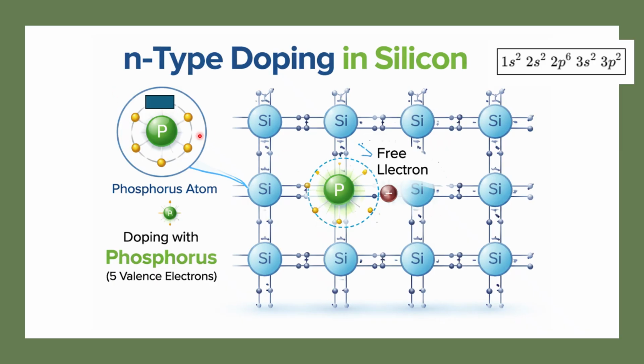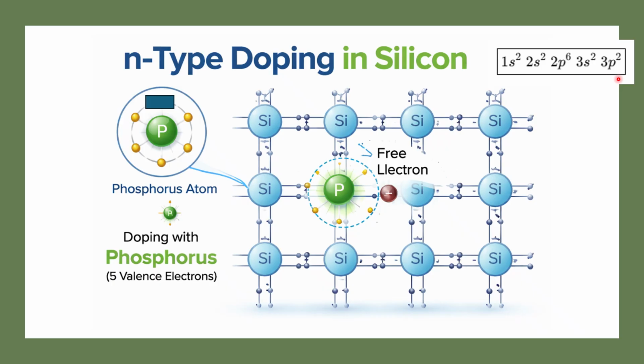Suppose you dope phosphorus, which belongs to the fifth group, the 15th group element, and it will have five valence electrons. If we write the electronic configuration for phosphorus, it will have five electrons in the outermost orbit, that is 3s2 and 3p3.